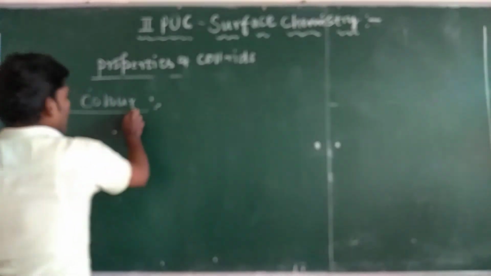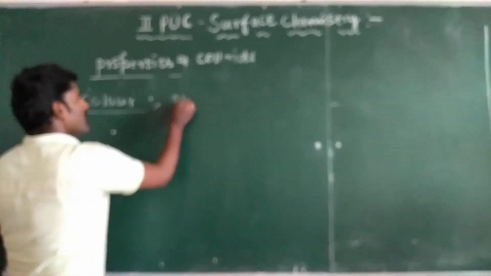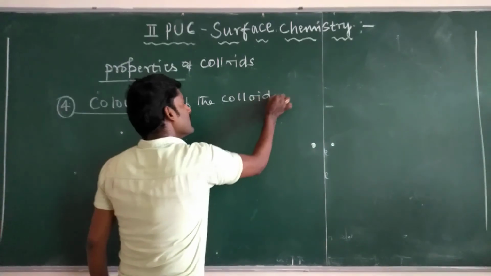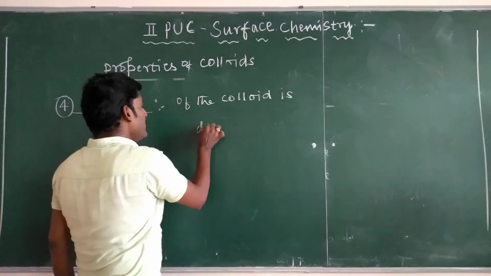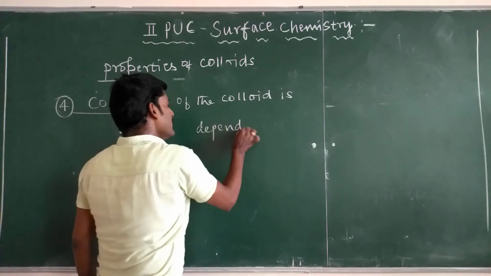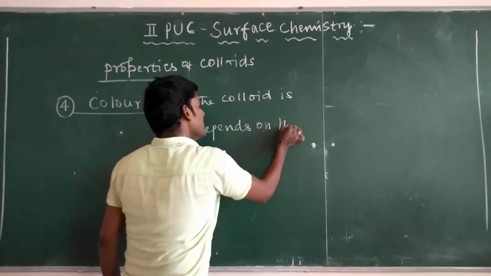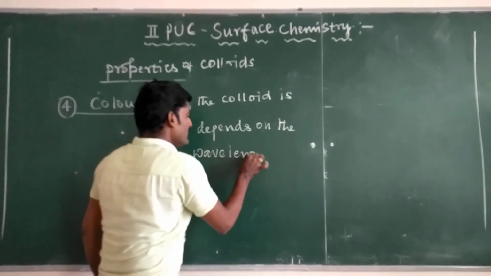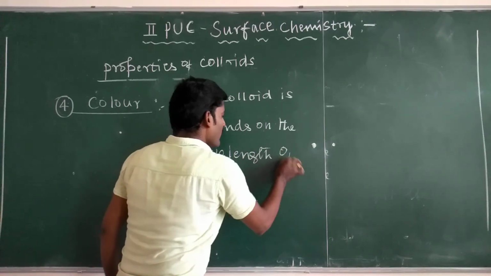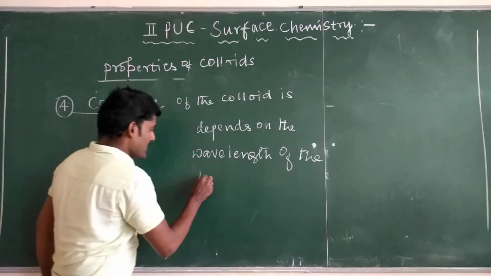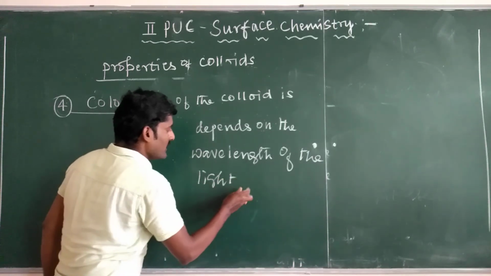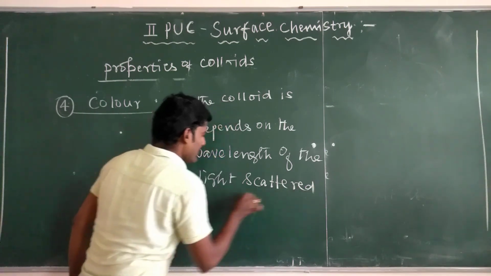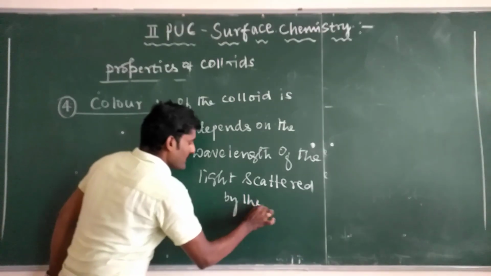That is, the color of the colloid depends on the wavelength of the light scattered by the colloid.